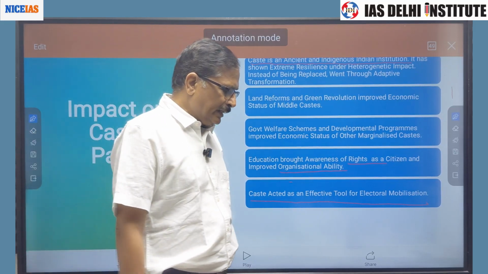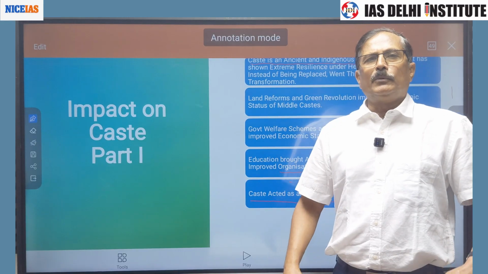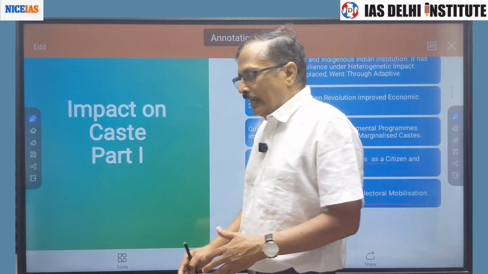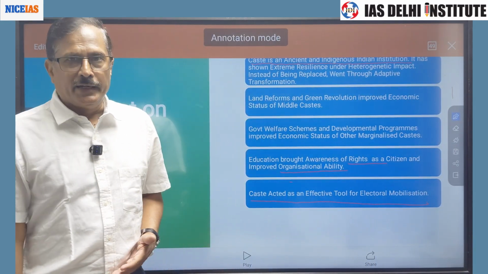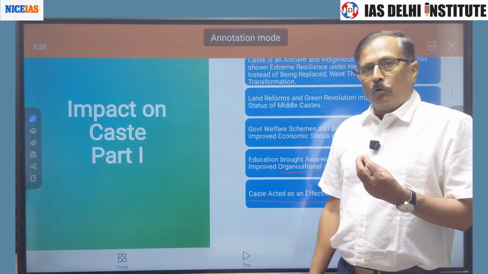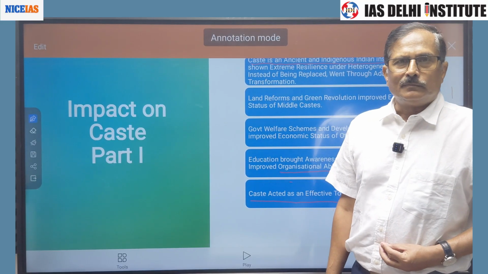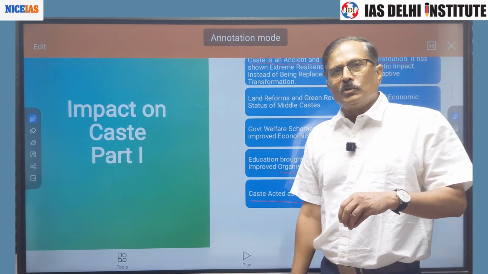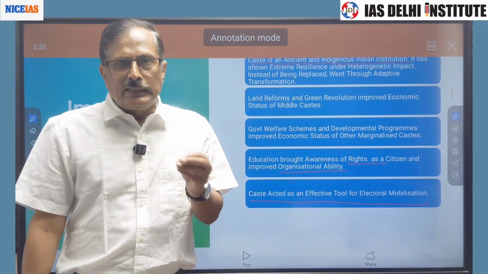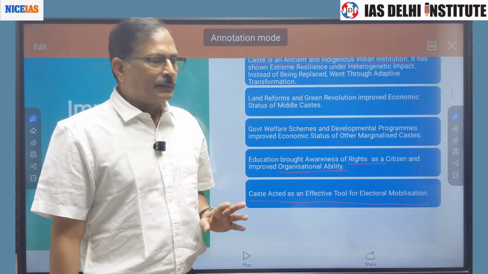That's what you will see 1970s onwards. There has been abrupt growth in the identity politics in India, right? Now, votes are mobilized on the basis of caste. This definitely shows that caste is getting strength, right? It is strengthening.